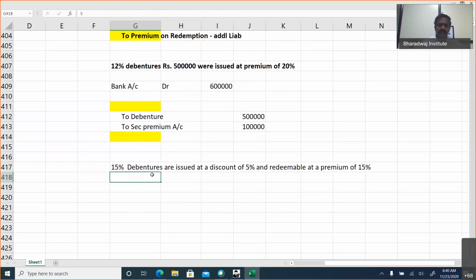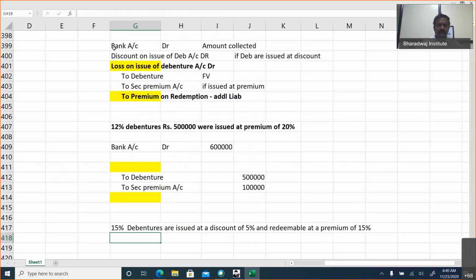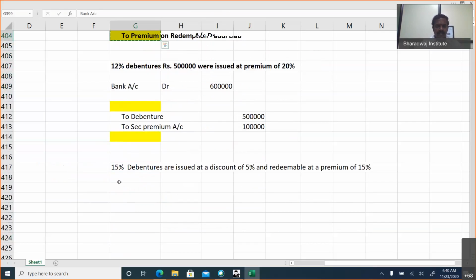Say 15% debentures are issued at a discount of 5% and redeemable at a premium of 15%. What is the entry you will be passing?